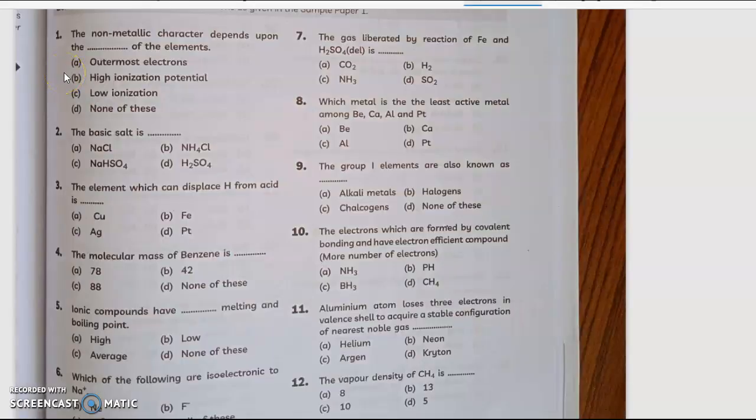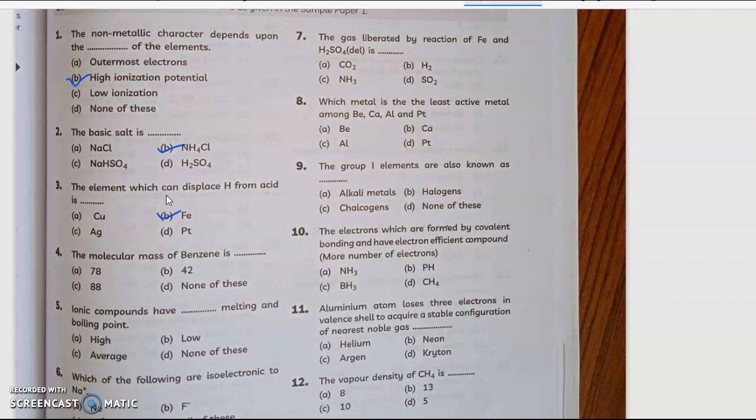The non-metallic character depends upon the dash of the elements. Pause. Answer is option B. The basic salt is. Answer is ammonium chloride. The element which can displace H from acid is. Answer is Fe. Now, iron is the element placed above hydrogen in the electrochemical series, hence it can displace hydrogen from acid.